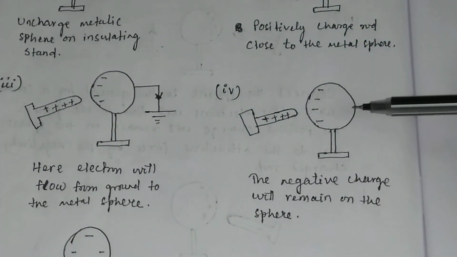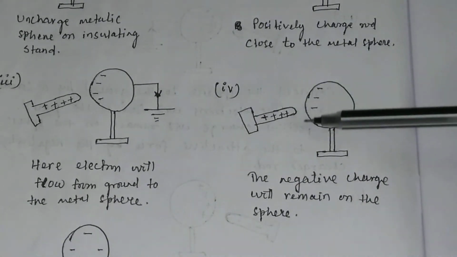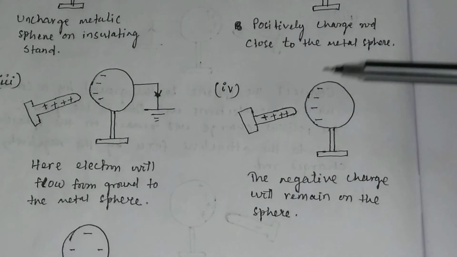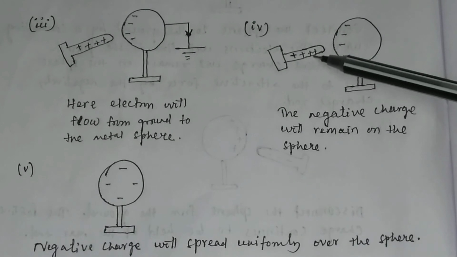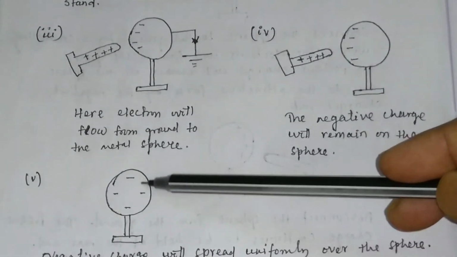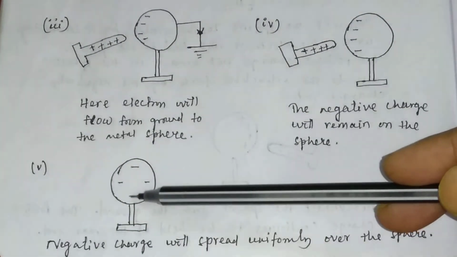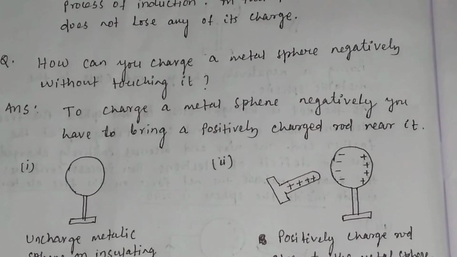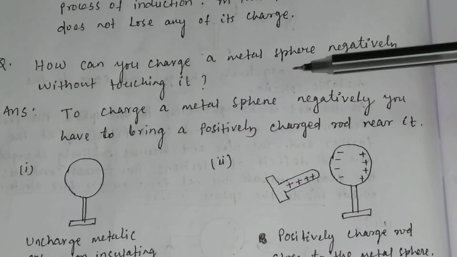When you take this positively charged rod away, this negative charge will redistribute uniformly in the sphere. This is how you can charge a metal sphere negatively without touching it, by the method of induction.